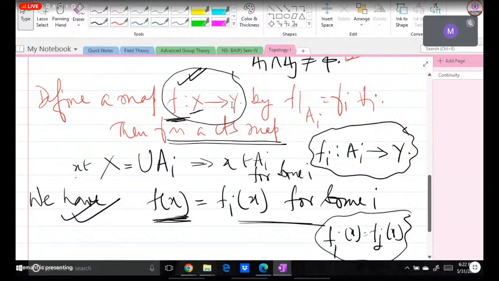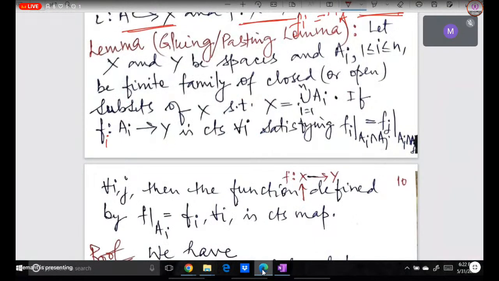To prove continuity, what will we prove? We will prove that the inverse image of an open set is open, or the inverse image of a closed set is closed. Okay, so now let us come back to these notes. What I was saying has been written here: we have a finite collection, and we take all of them as open, or all as closed, and their union is equal to X. We assumed this. And we have been given these fi's, maps from Ai to Y, and all are continuous maps, satisfying this condition: fi restricted to Ai intersection Aj is equal to fj restricted to Ai intersection Aj.